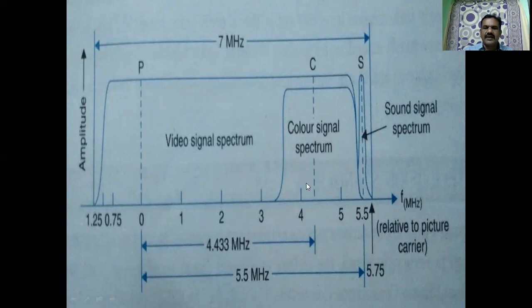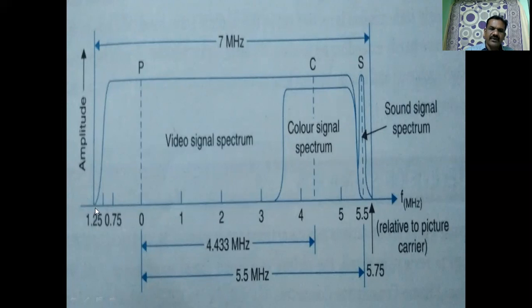For the color signal, we have the color subcarrier at 4.433 megahertz. We will be getting the color signal spectrum. This sideband, we call it the upper sideband. This is the upper sideband. This portion is the upper sideband. So in vestigial sideband modulation, we are transmitting the upper sideband and a part of the lower sideband.